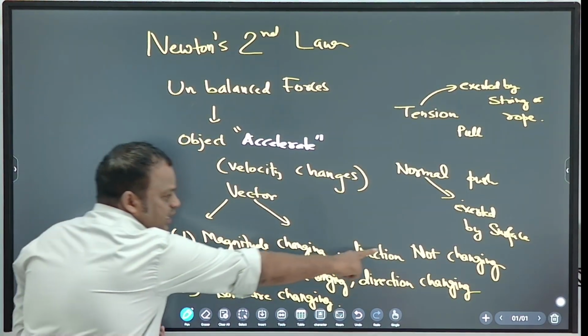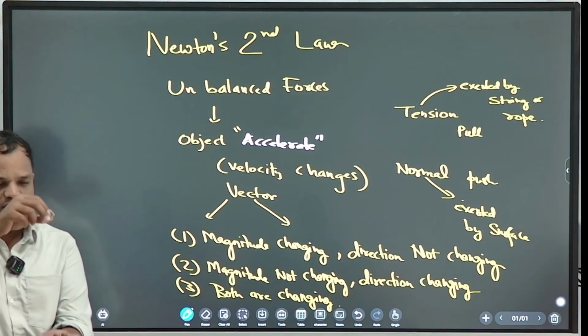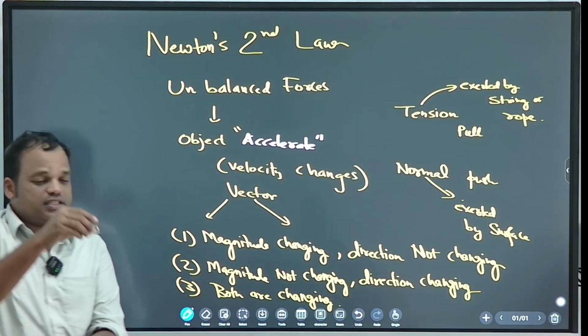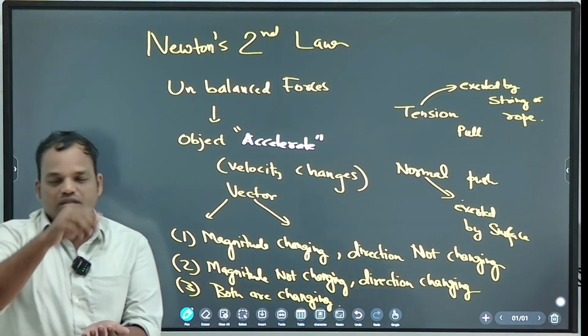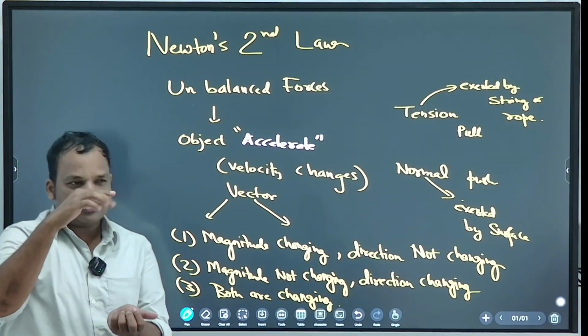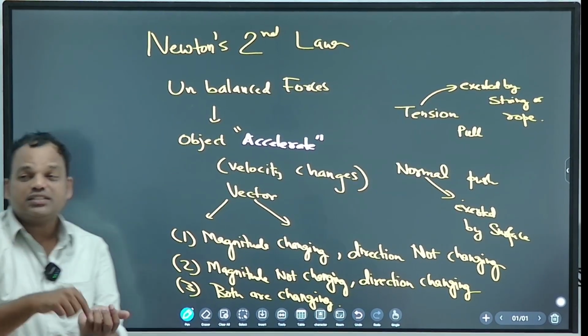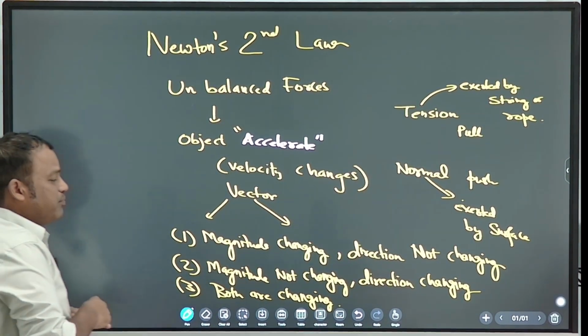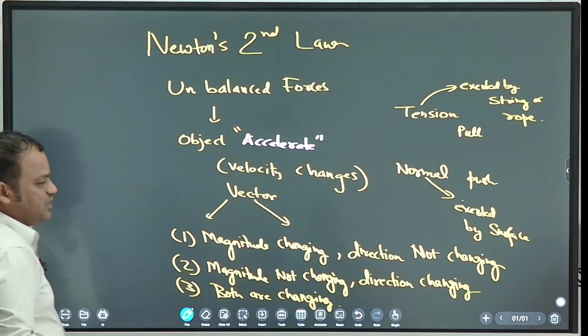Magnitude changing, but direction is not changing. Direction is fixed, downward, but magnitude of velocity changing. What is the initial velocity? Zero. At the topmost point velocity is zero. As it is falling down, velocity is increasing. Very good. Now give some example of magnitude not changing, direction changing.